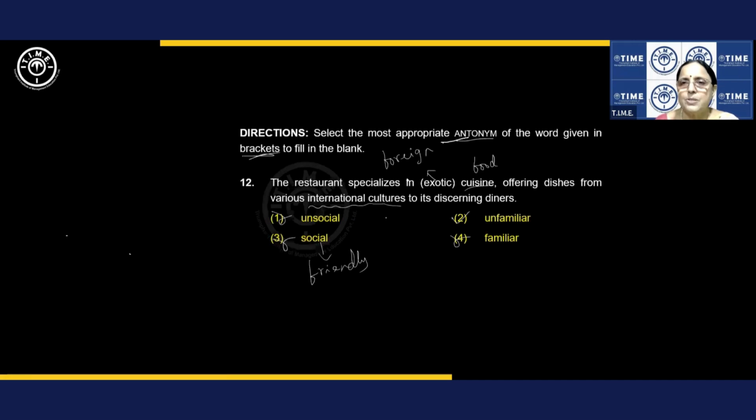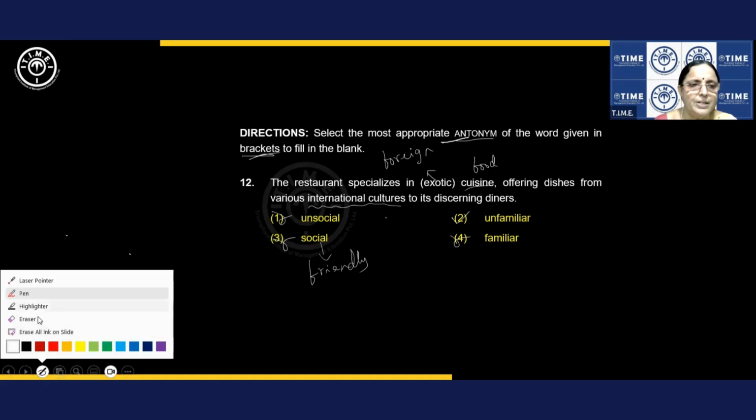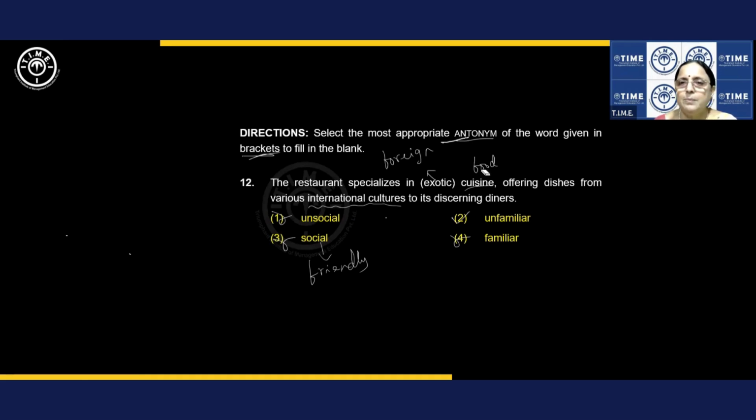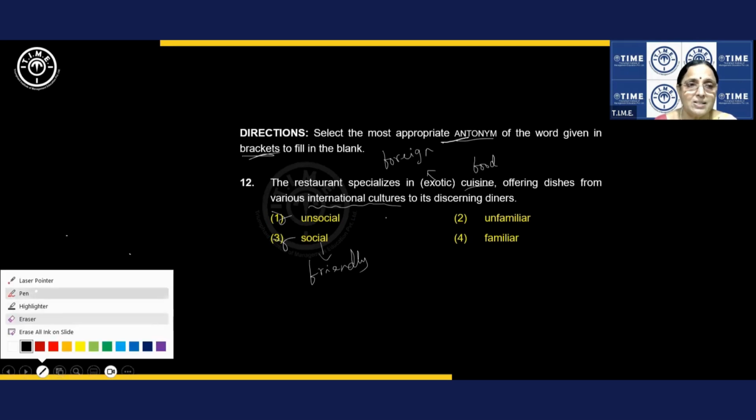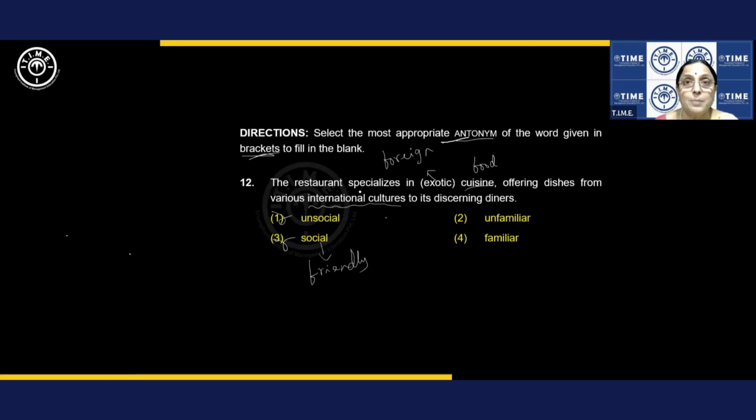Just a minute. I'm sorry. Didn't we go wrong here, dear students? Yes, we went wrong here. I have been telling you, read the directions carefully. I realized that something went wrong. That happens. So what is given here? Antonym.